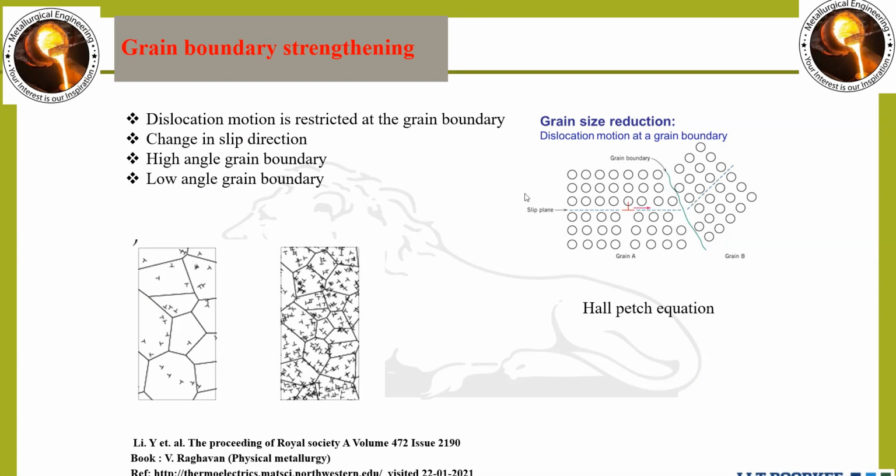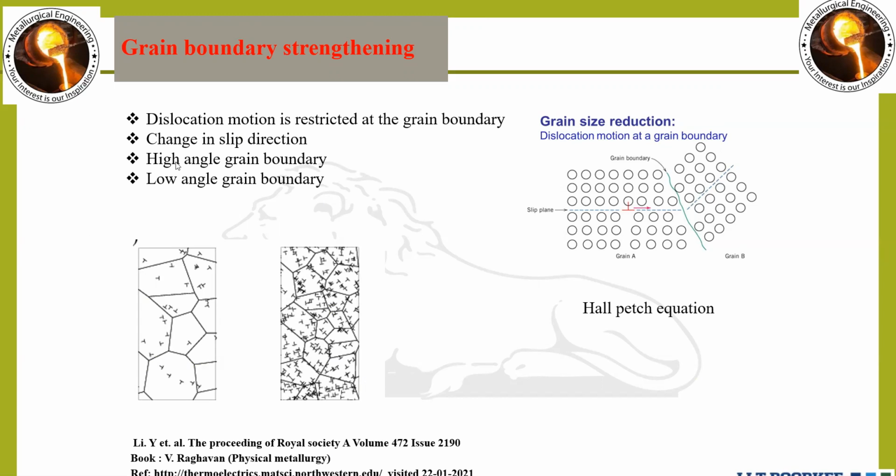So what we can do is increase the number of grain boundaries. How can we increase the number of grain boundaries? By decreasing the grain size. By decreasing the grain size, the number of hindrances created will be more due to the increasing number of grain boundaries. It is understandable.